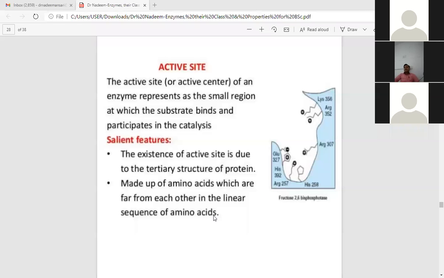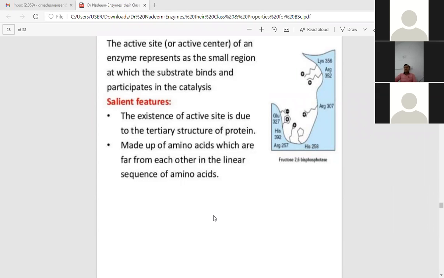So this is our active site. What are the features of the active site? The active site, also known as the active center of an enzyme, denotes the small region at which the substrate binds and the catalysis happens. It is the region where both the substrate is binding and the reaction is catalyzed. We have to mention features, by what properties? It has both substrate binding and catalysis ability.